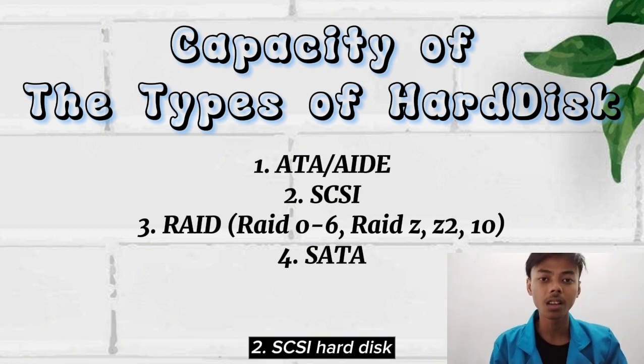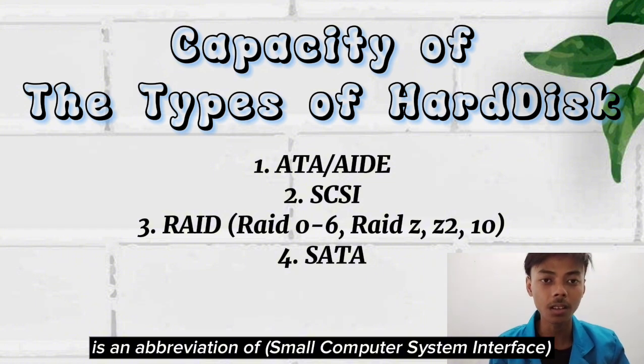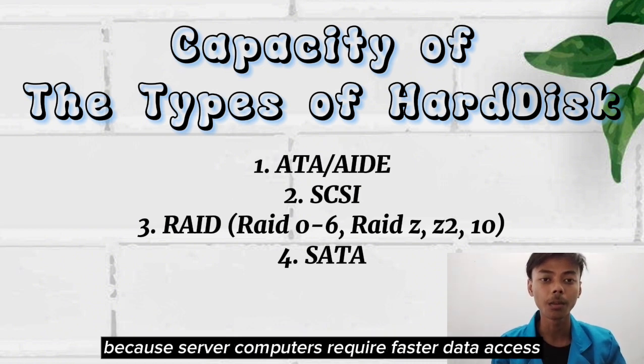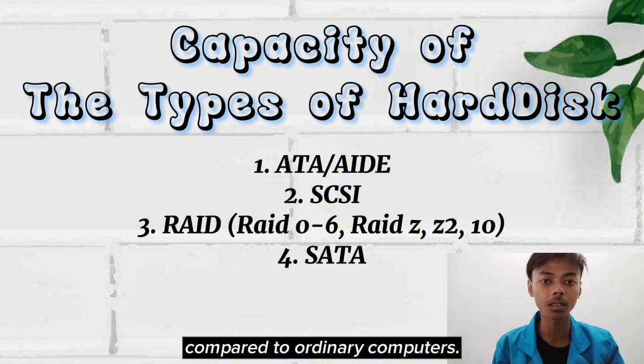2. SCSI hard disk is an abbreviation of Small Computer System Interface. This type of hard disk is usually used for server computers because server computers require faster data access compared to ordinary computers.